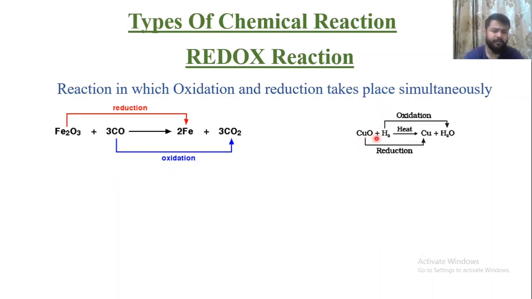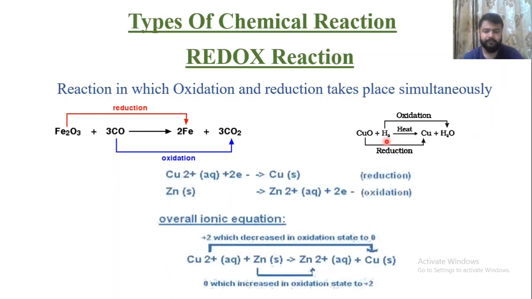CuO plus H2 gives you copper, that is loss of oxygen, so it means reduction. H2 converts into water, that is addition of oxygen. So you can say that this is oxidation. So in this case, the oxidizing agent for H2 is CuO because it is going to supply oxygen, and for CuO, the reducing agent is H2.